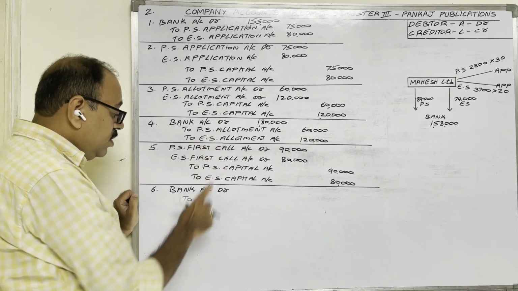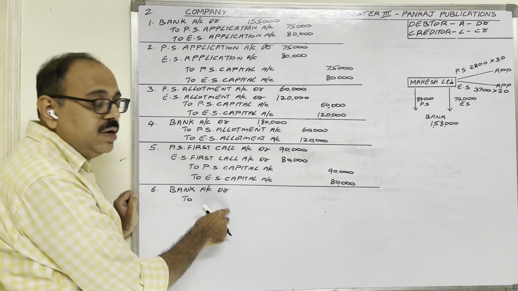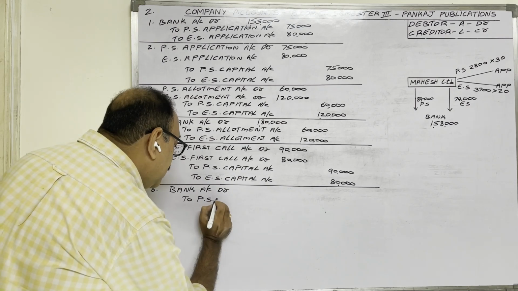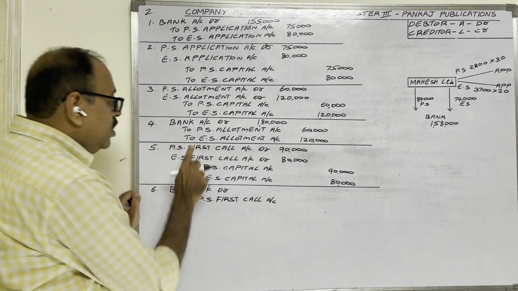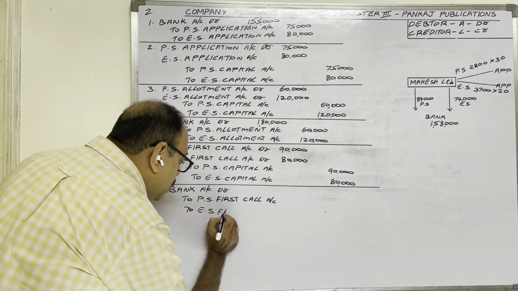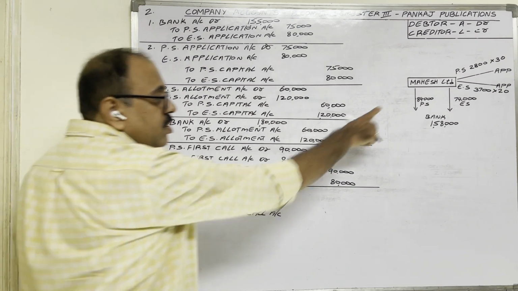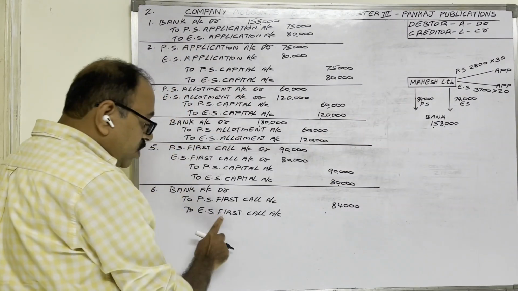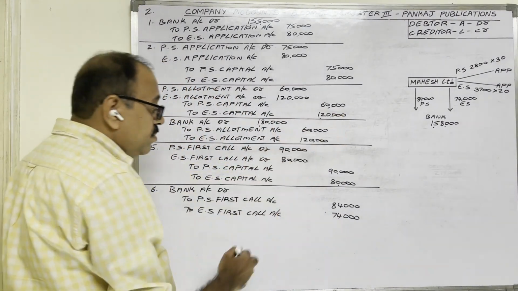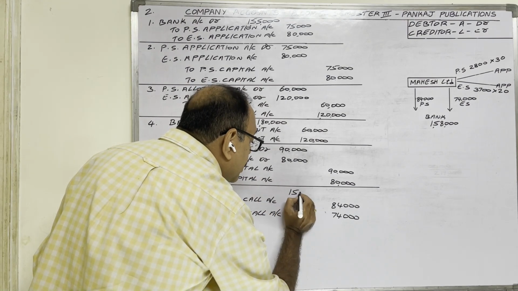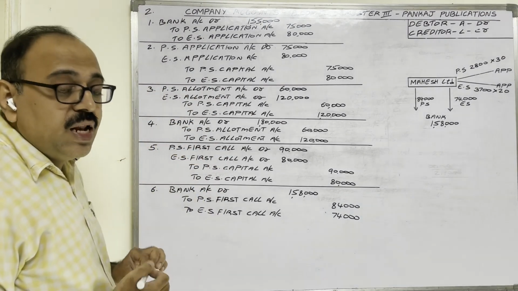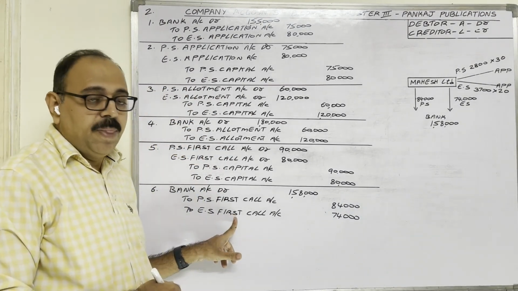In the same manner, here for first call also we should write. So instead of preference share allotment, we should credit preference share first call account. Similarly, instead of equity share allotment, we should credit equity share first call account. Preference share first call, 84,000 rupees came. Equity share first call, 74,000 rupees came. For bank, total 1,58,000 rupees, the total of these two amounts. So this is the final entry for receiving first call money.